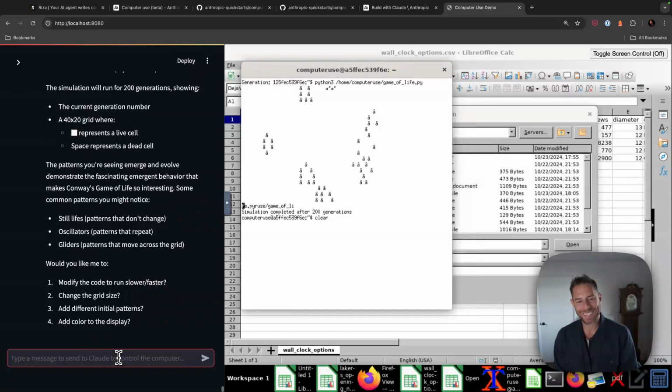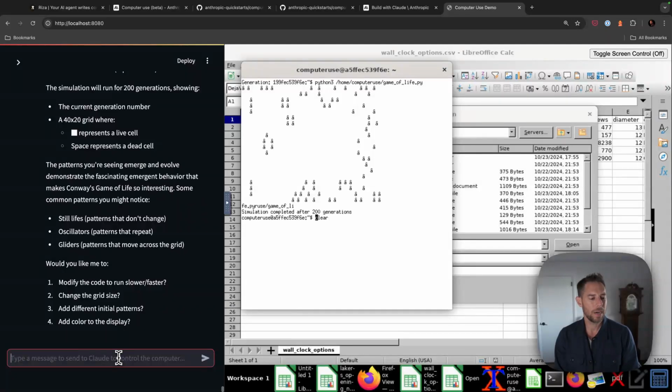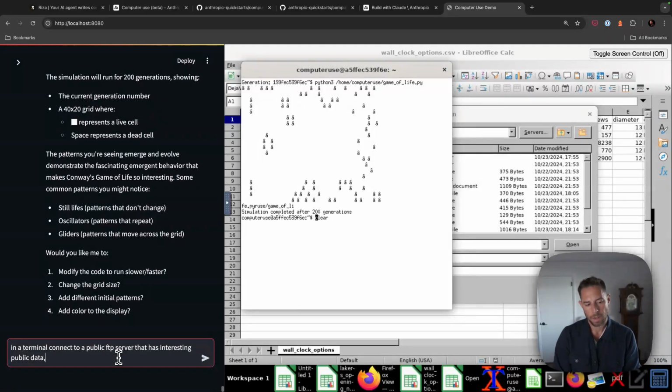I love the fact that it's using a computer but not using a text editor at all. That's amazing. All right, let me think here. Is there an FTP server somewhere? In a terminal, connect to a public